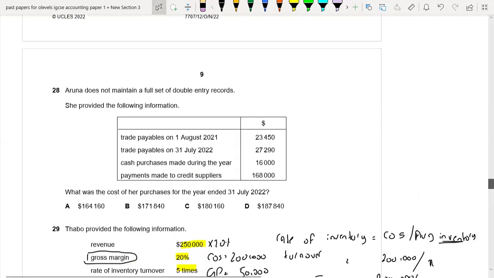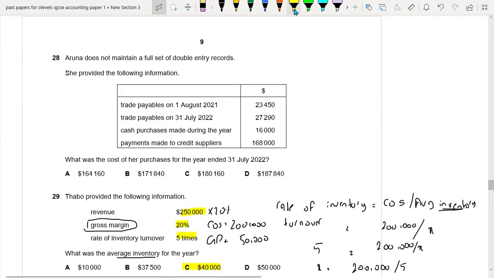Okay, so let's see the other question. 28. Aruna does not maintain a full set of accounting records. She provided the following information. What was the cost of the purchases for the year ended 31st July 2022? Whenever we have to find out the purchases, we can easily make the purchases account. So how can we make it?